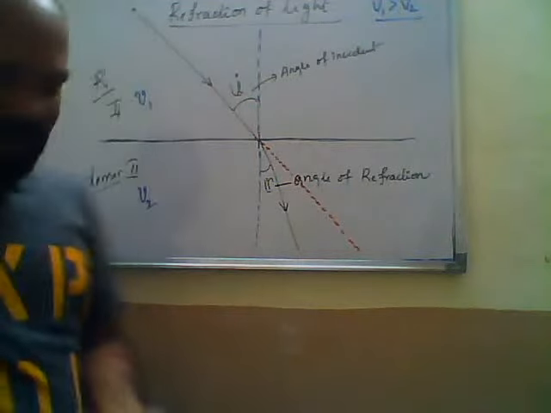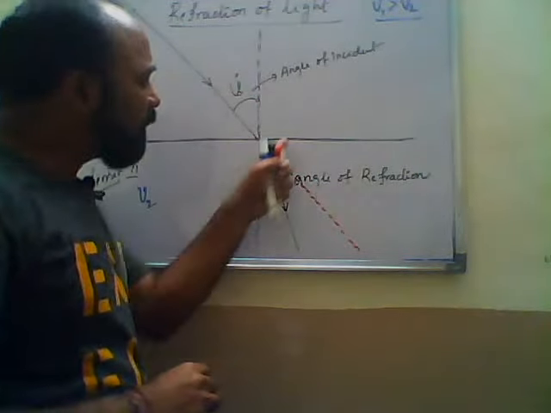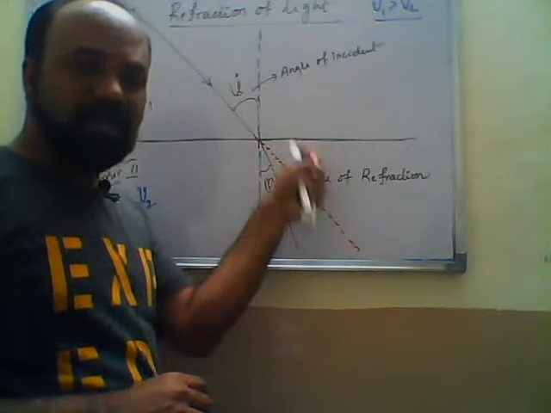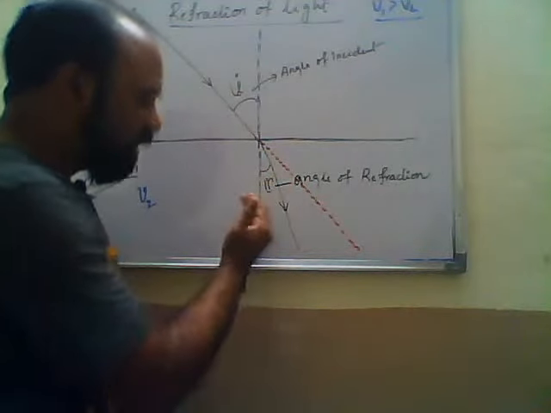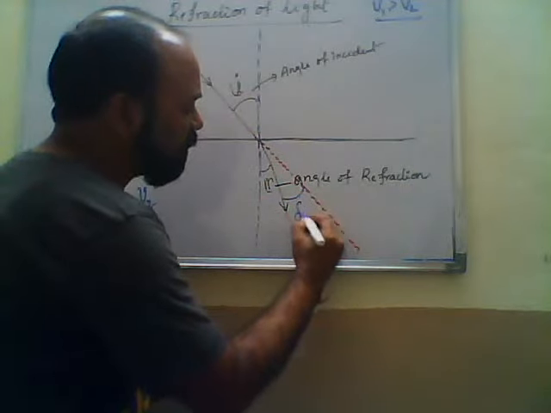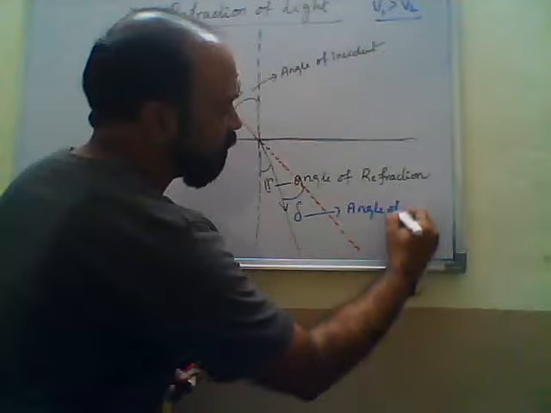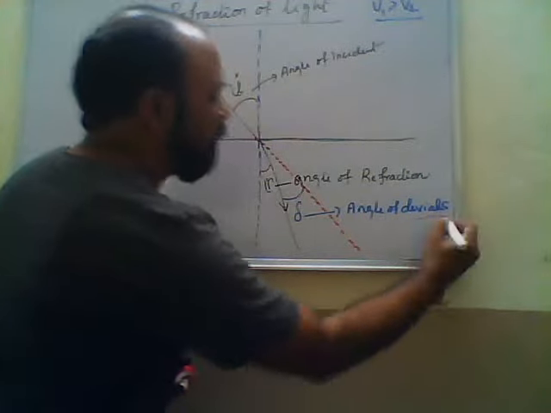But whenever the boundary is there, because of the medium difference, as both are two different optical mediums, the light slightly deviates from its original path. In this case, this is called the angle of deviation.